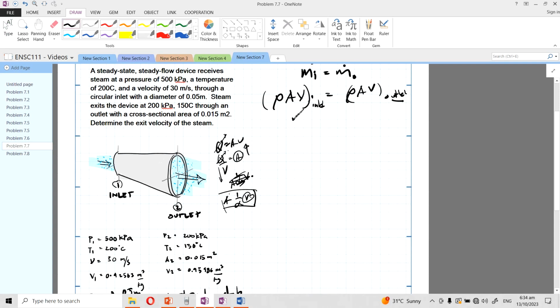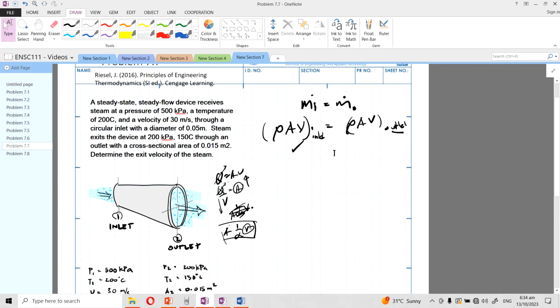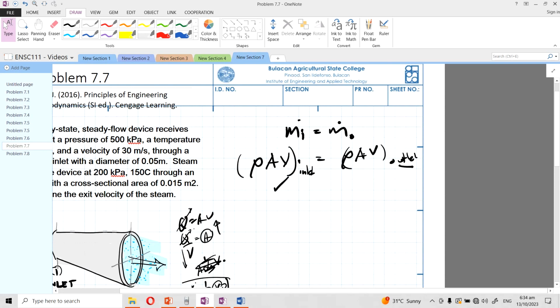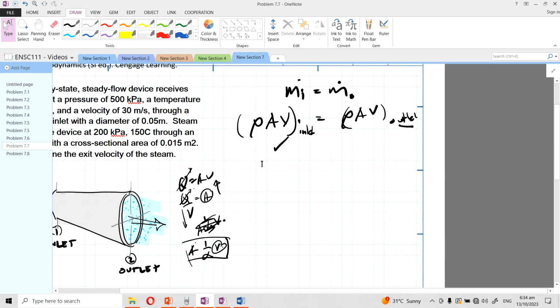So we can solve for this, right? At the outlet point, we have density, we have area, but velocity we don't have. So we first need to solve for the mass flow rate here, and then substitute this mass flow rate to solve for the velocity.